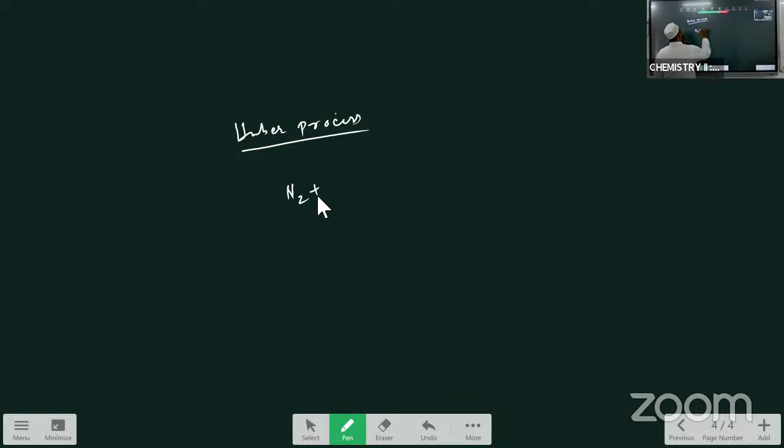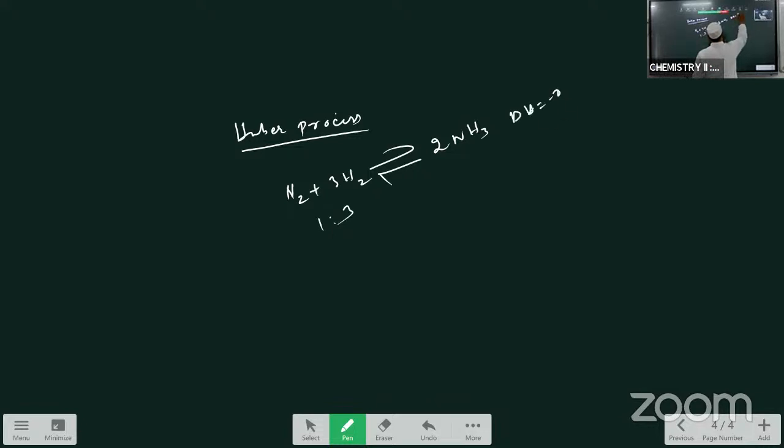N2 combines with H2, a reversible reaction, giving 2NH3. Here, N2 and H2 are taken in 1:3 ratio. And you have to remember this is an exothermic reaction.